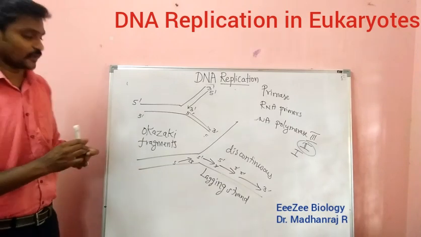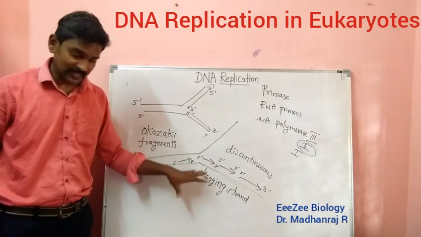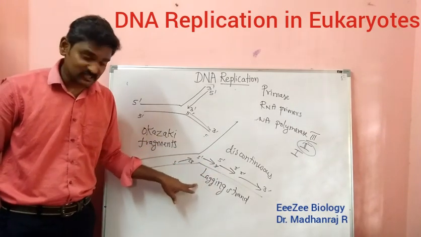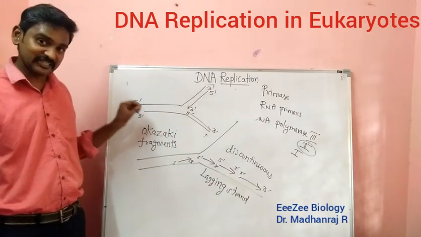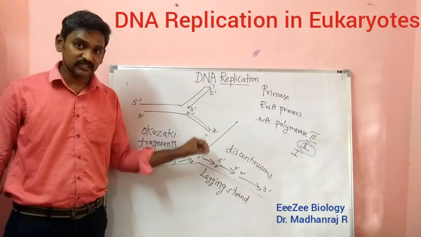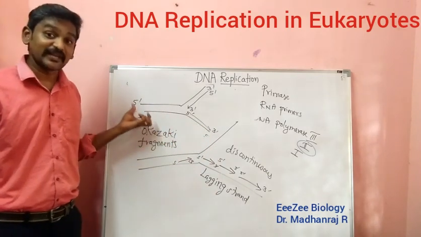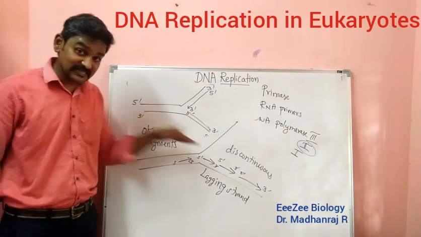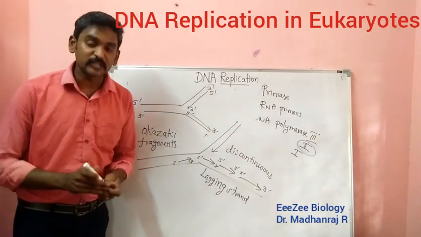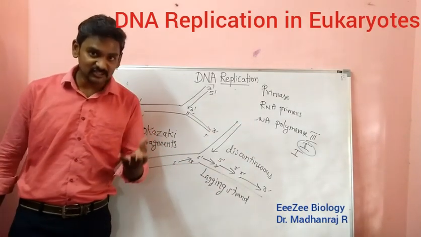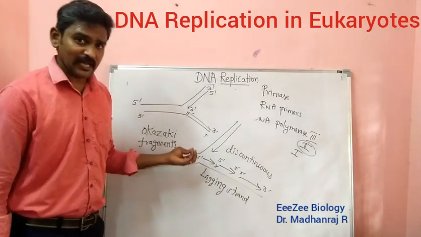Or else it is called Okazaki fragments. So actually three names are there: lagging strand, discontinuous strand and Okazaki fragments. Okazaki is a scientist's name. He discovered this, so it is called Okazaki fragments. So this will be in discontinuous form, whereas from here to here it will be in continuous form. It is also called the leading strand.